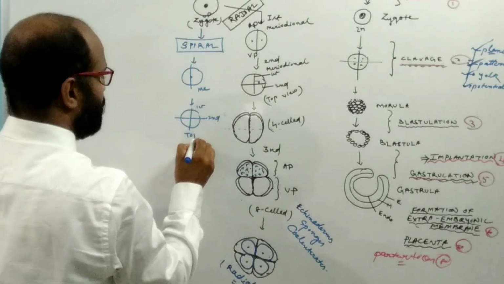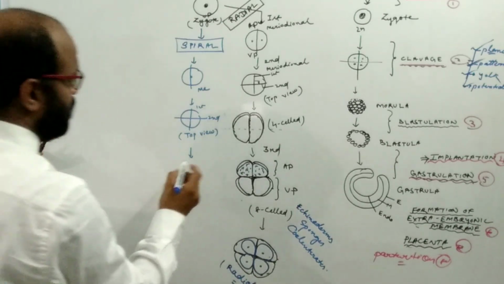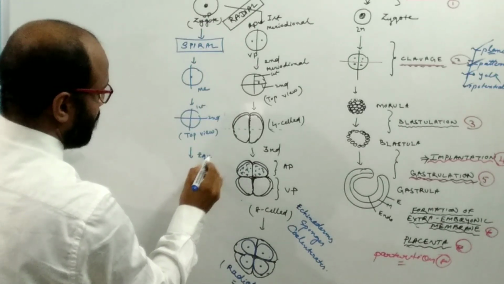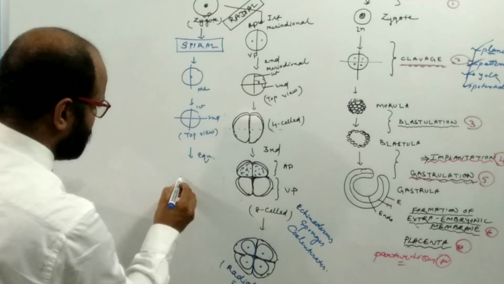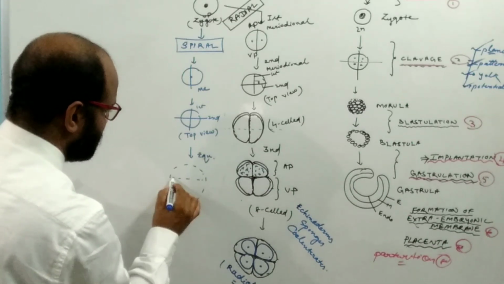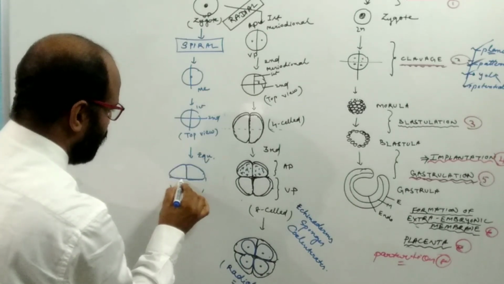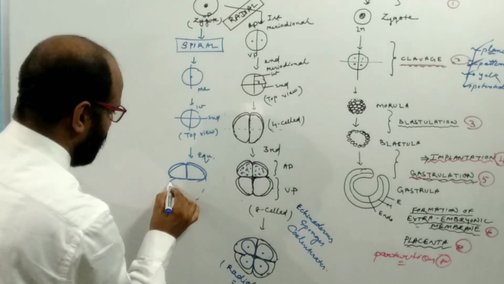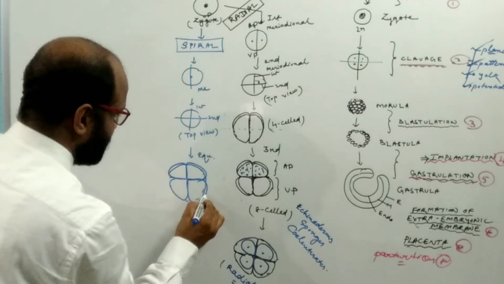This is the top view, and the third cleavage plane is equatorial. Then we get blastomeres: four blastomeres on the upper tier and another four blastomeres at the lower tier.